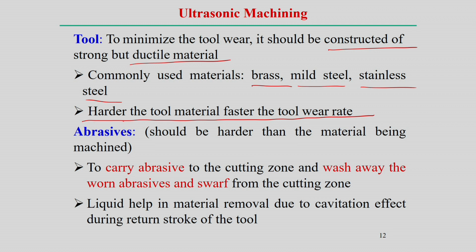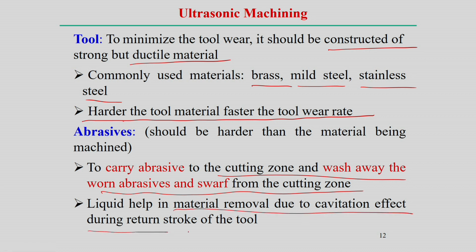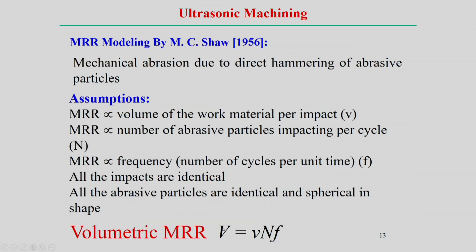Then what is the role of the abrasives? Abrasives should be harder than the workpiece material, because abrasives are actually in contact with the workpiece. The abrasives are in the cutting zone, and then worn abrasives are washed from the cutting zone. So the abrasive has a dual role. First, the abrasive impact removes material by chipping, and then the workpiece material along with the abrasive is washed away from the workpiece surface. Of course, in certain cases, if there is a flow of abrasive slurry, material removal due to the cavitation effect may sometimes be active, and that normally happens during the return stroke of the tool.